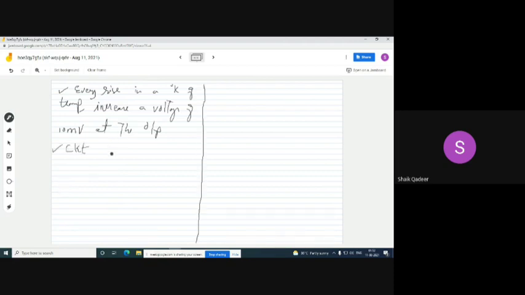Integrated circuit. And here the output can be measured.